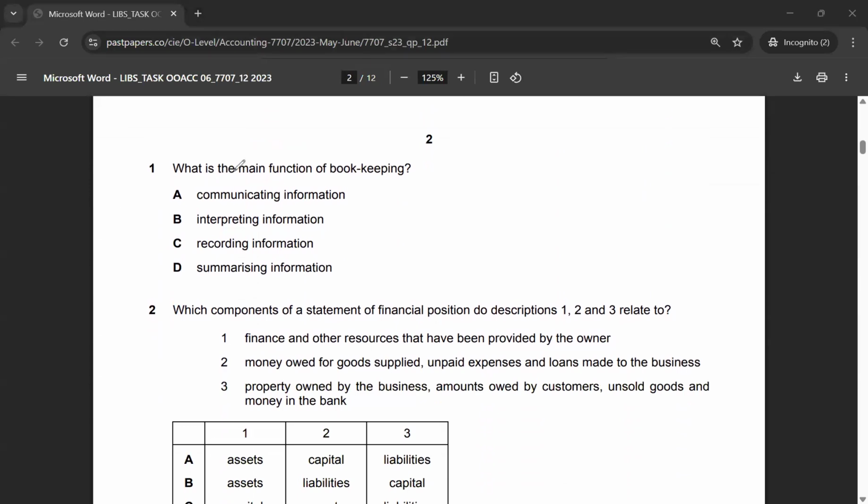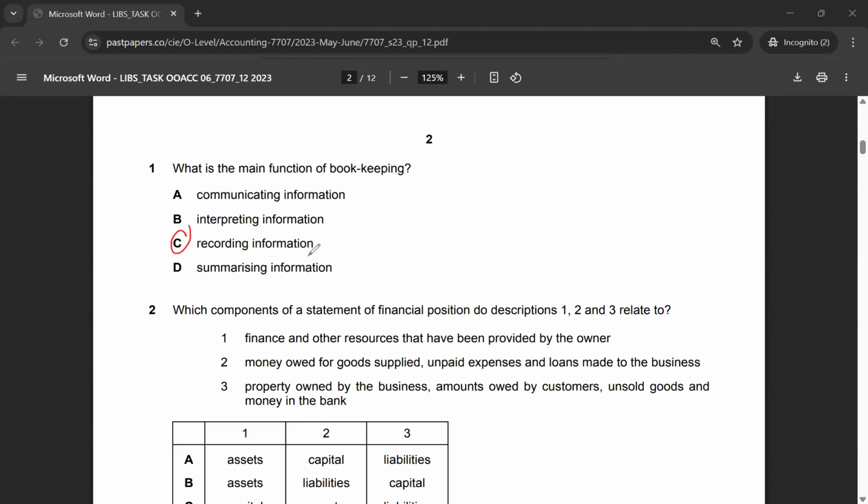Okay, so question 1 is asking us, what is the main function of bookkeeping? So bookkeeping, of course, if you read through all of the options, you would be like, all of the options are correct. But you have to look at the very specific that caters to this question. What is the specific function of bookkeeping? It's about recording information. So the correct answer to multiple choice 1 is option C.